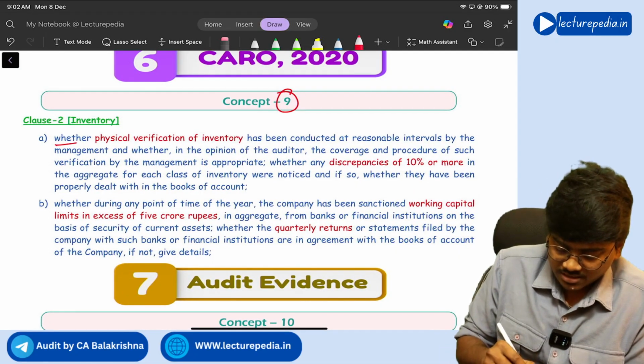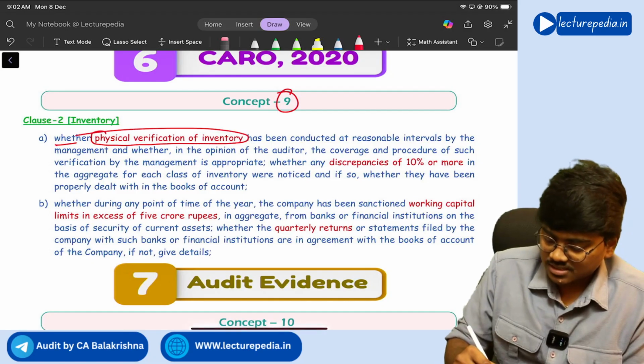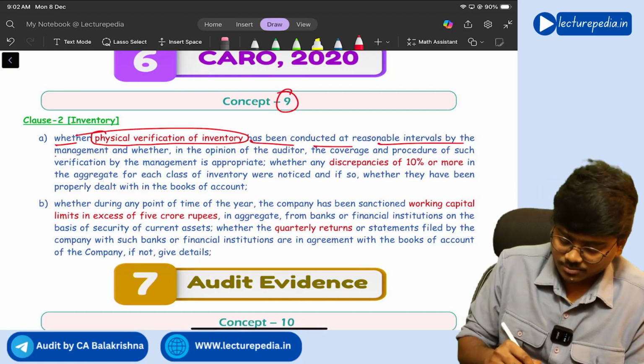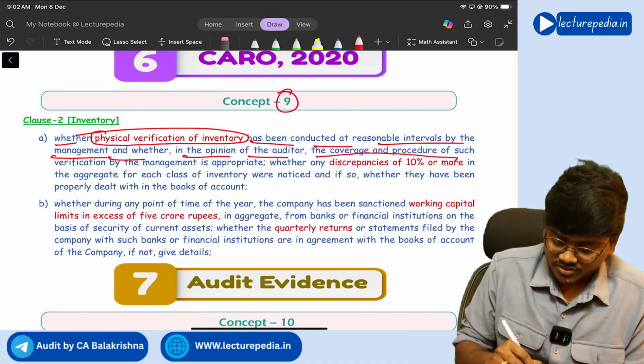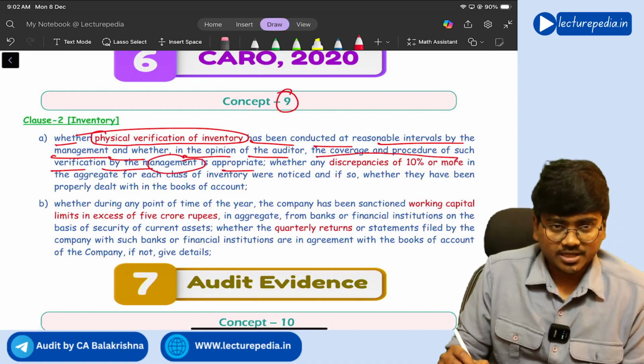See, whether physical verification of inventory has been conducted at reasonable intervals by management, and whether in the opinion of the auditor, coverage and procedure of such verification by management is appropriate.